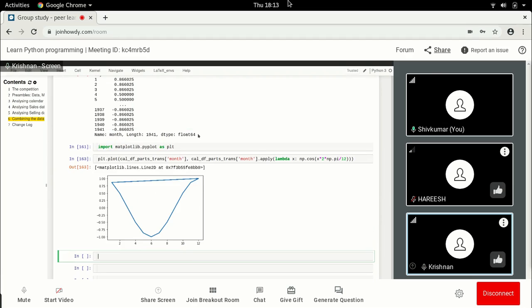I don't know, do you think it's worth it? Because now it won't make much sense because there's a 12. I'm just trying to see because it's actually an interesting shape. Wait, this is nice. See, we plotted the x-axis from 1 to 12, and look at the y-axis, between 1 and minus 1. You see where it is 1 and where it is 12, they are very next to each other. So this is actually a nice plot. Don't delete it, let it be.